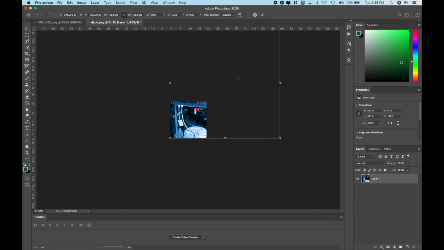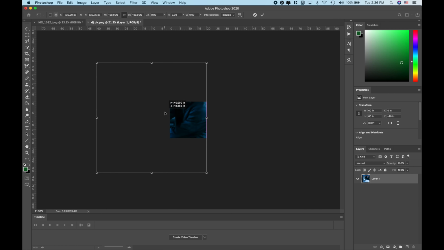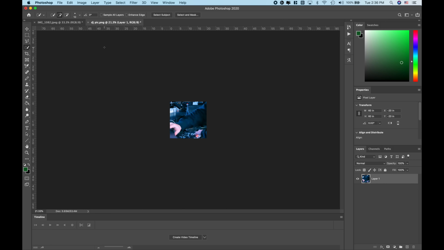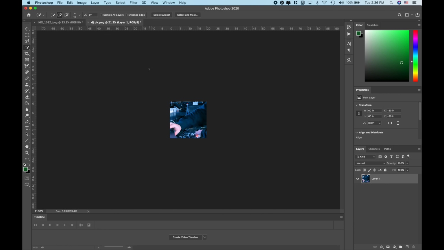Now for number 4, we want to go back to the right side, and we're going to get that right in the center. It's going to grip to the end, and then once you see that purple line, you know you're dead center. Go ahead and press return. We're going to export that as number 4. Go ahead and press Command T and just get that right there. Once you see that crosshair in the middle, that's when you're in the perfect position. So go ahead and press return, and we're going to export that number 5.